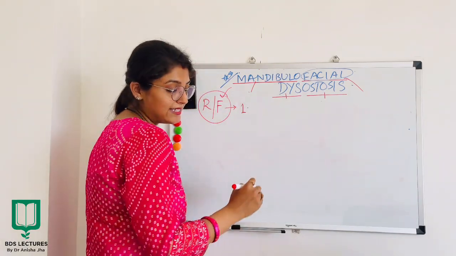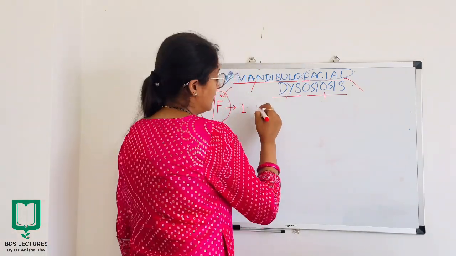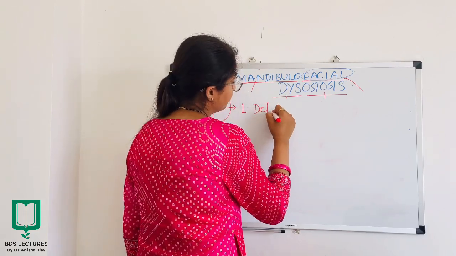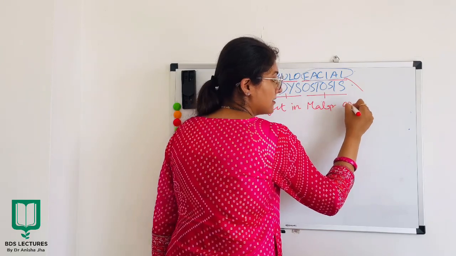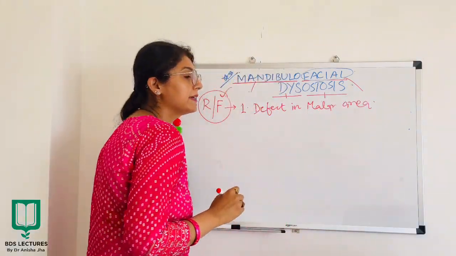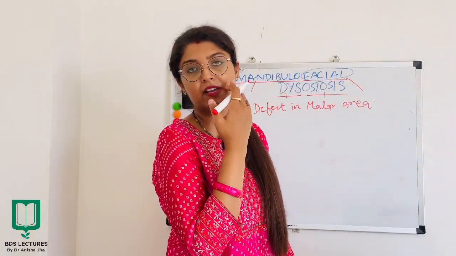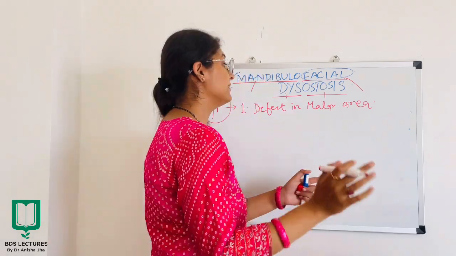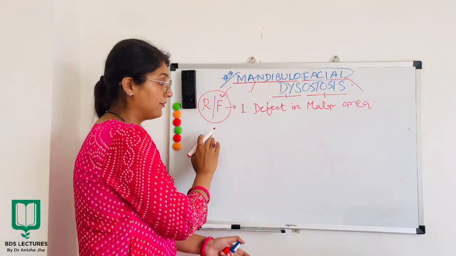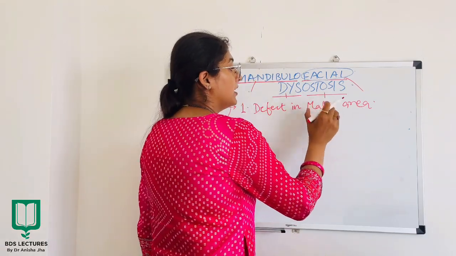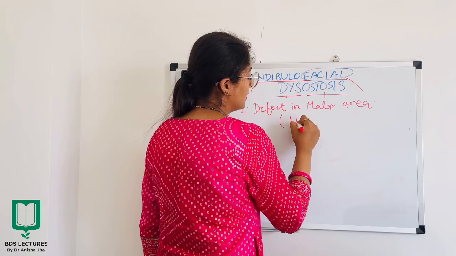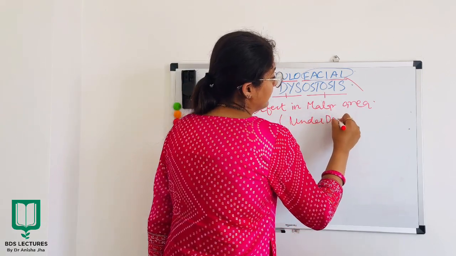Firstly, you will see there will be defect in malar areas. I already said in the clinical features that the malar portion of the face will be deficient, and the same will be seen in your radiograph. There will be defect in the malar area and it will be underdeveloped.